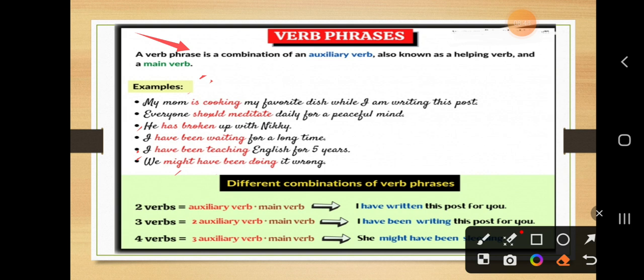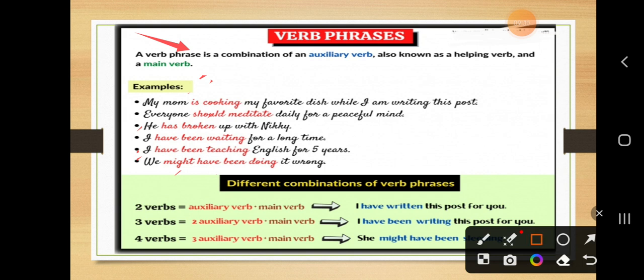Here meditate is a main verb and should is an auxiliary verb. Broken here is a main verb and has is an auxiliary verb. Have been is an auxiliary verb and waiting is a main verb. Teaching, doing are main verbs and have been, might have been are auxiliary verbs.